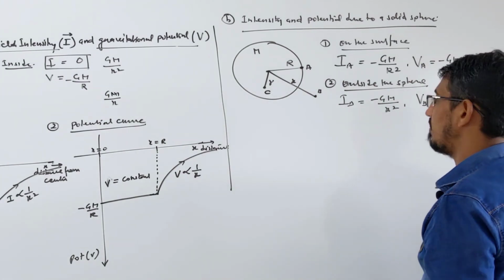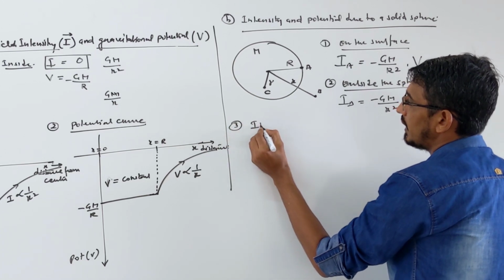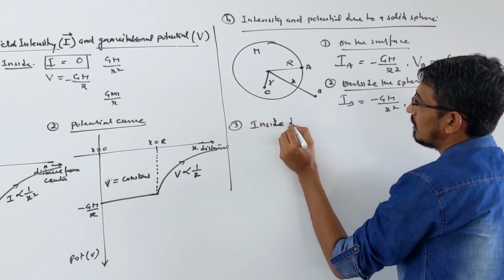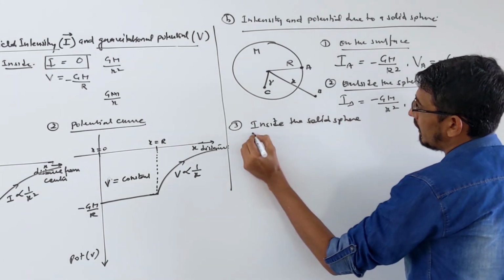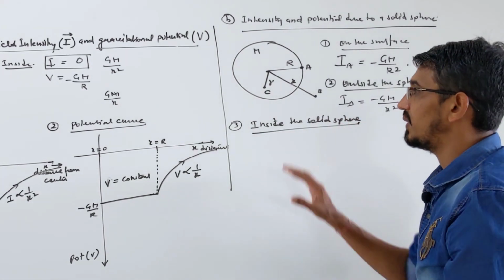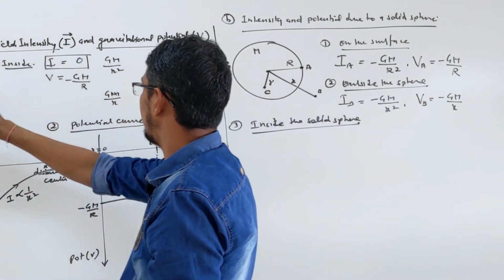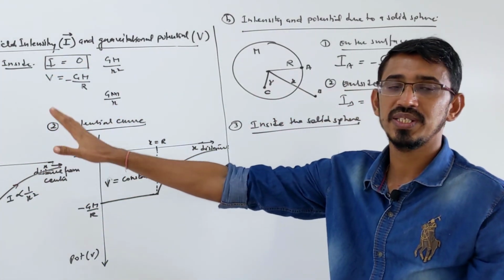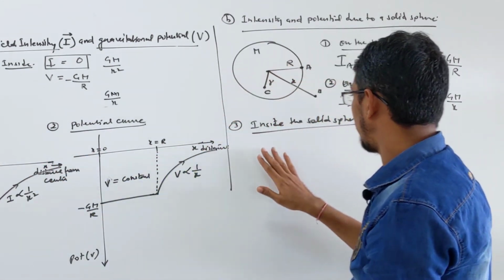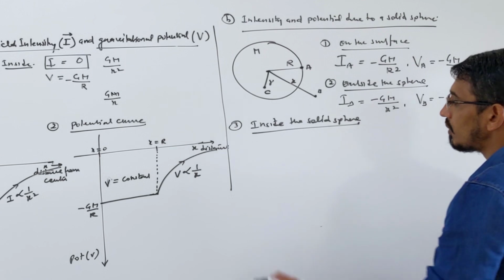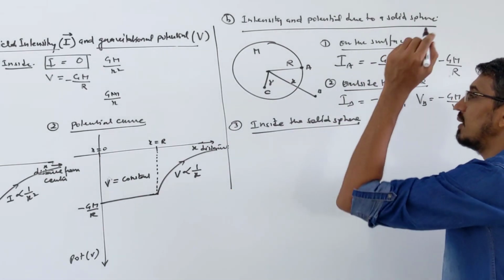Now inside is very important here, let's talk. So inside the solid sphere, some inside point, you want to find the field intensity and potential. Here it was very simple inside, because I said directly that the field intensity is 0 and the potential is constant, the simple answer. But here we have to calculate this. Let's calculate the field. So how do we do this?